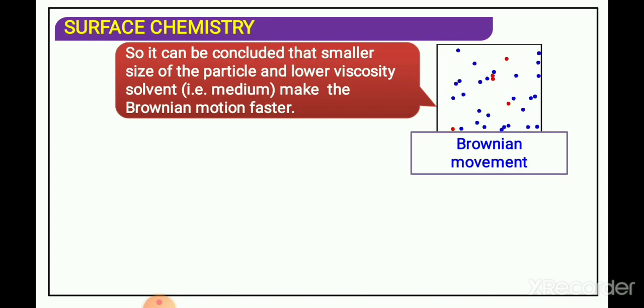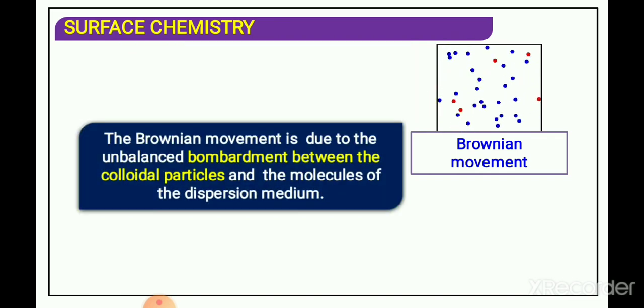This is the relation between particle size and viscosity of the solvent.